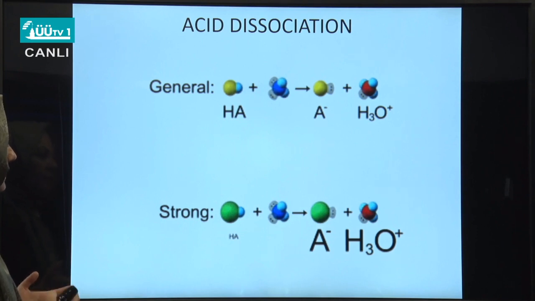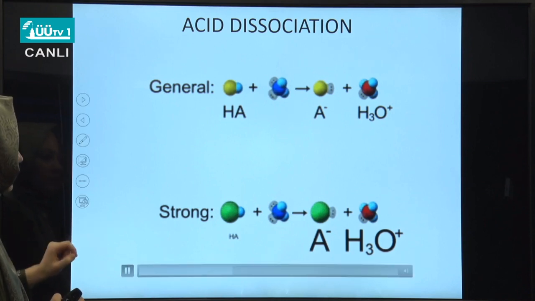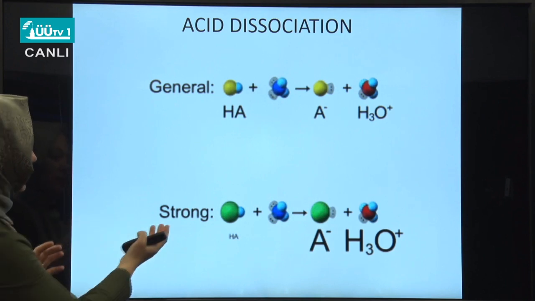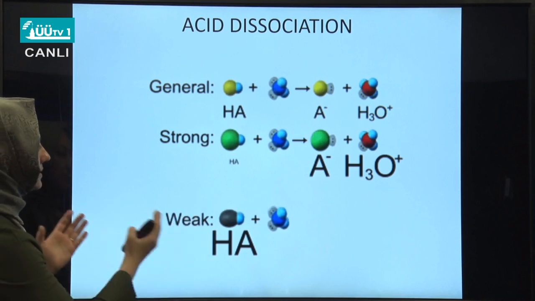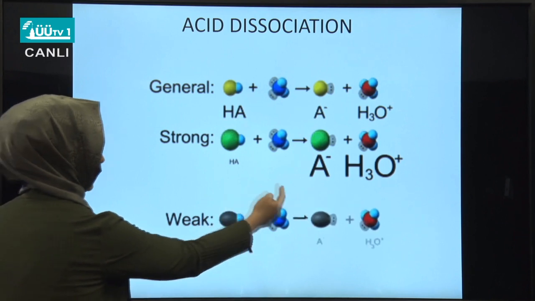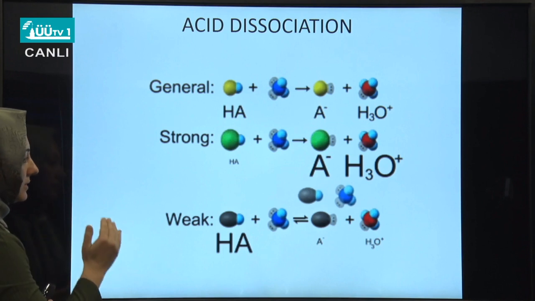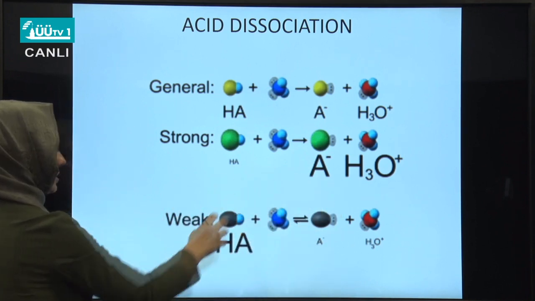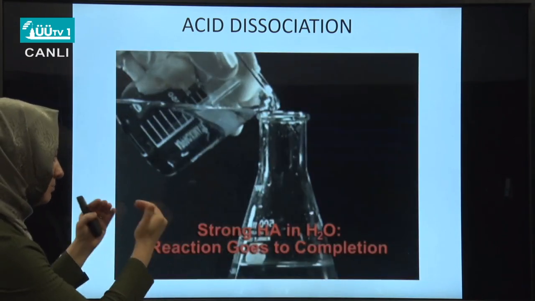In the case of a weak acid, the dissociation will not be complete, it will not go to a considerable extent. Again, there may be some production of hydronium ion, but it will be converted back to form HA, the initial molecule. That is why the concentration of hydronium ion will be much less.